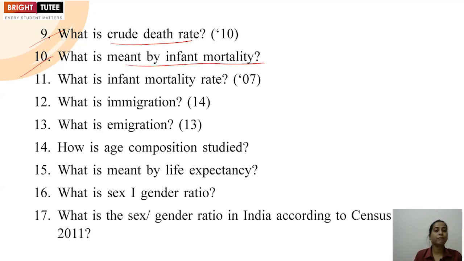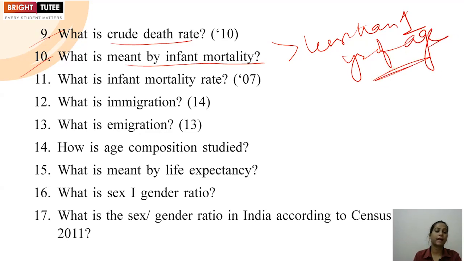What is meant by infant mortality rate? To define it, we can say it is the death of infants or children who haven't completed the age of 1 year, less than 1 year of age. Infant mortality rate is the number of infants dying in a year per 1000 live births.